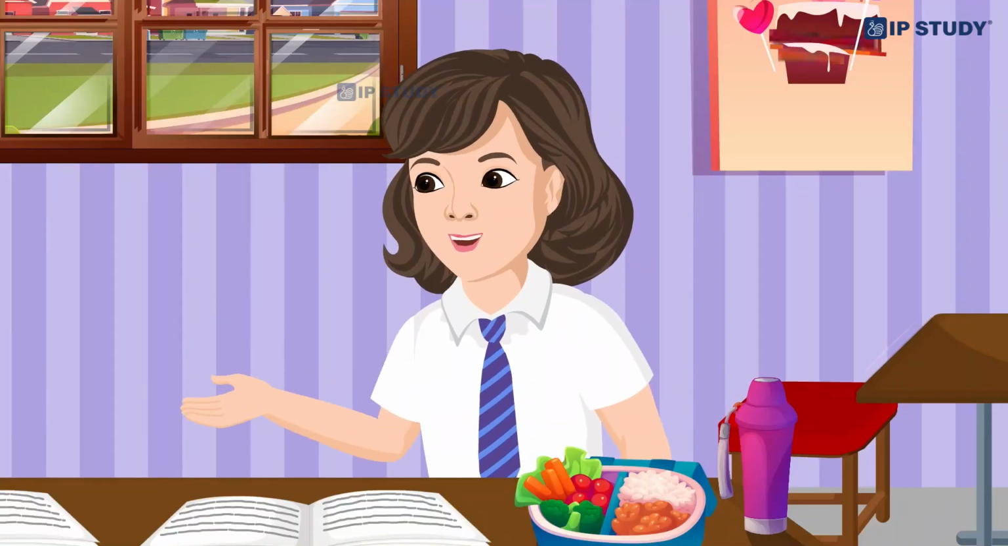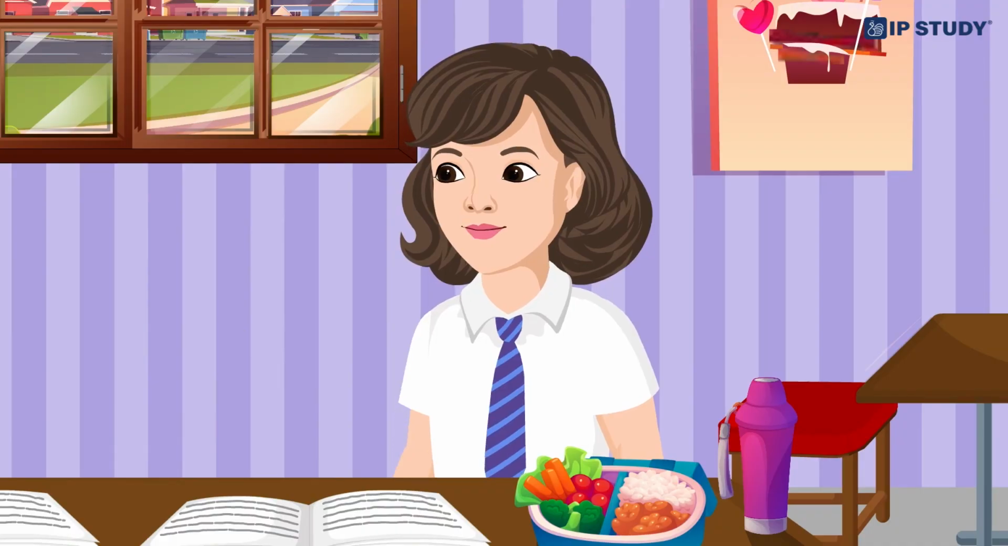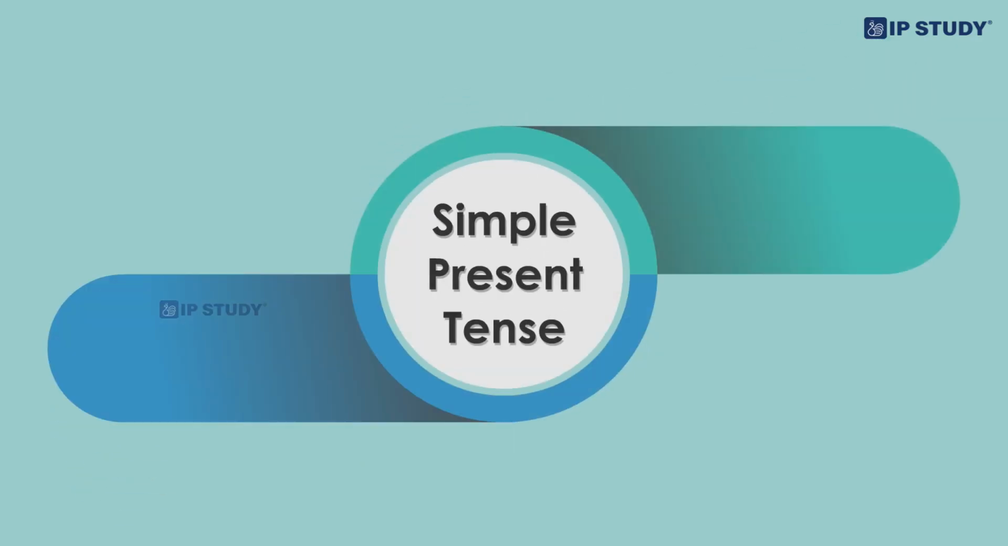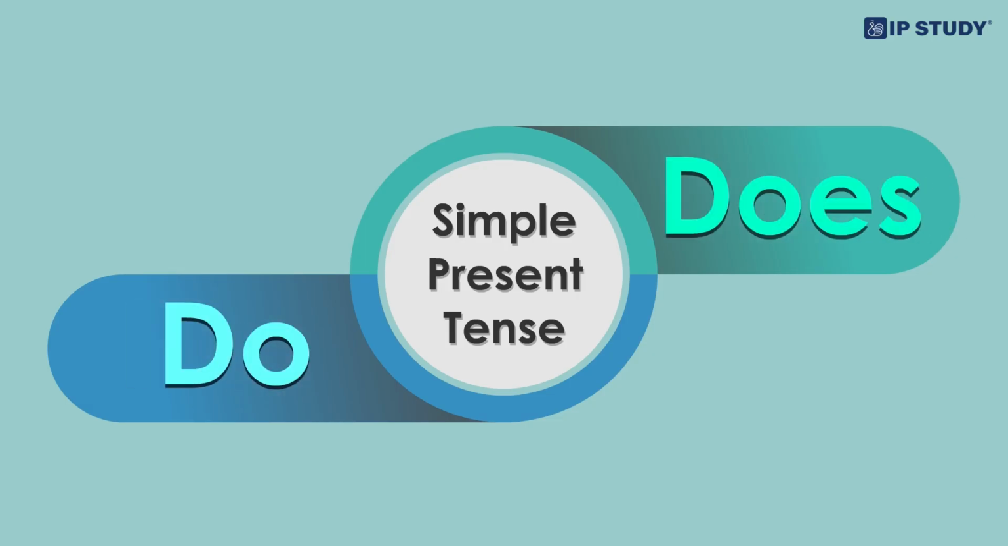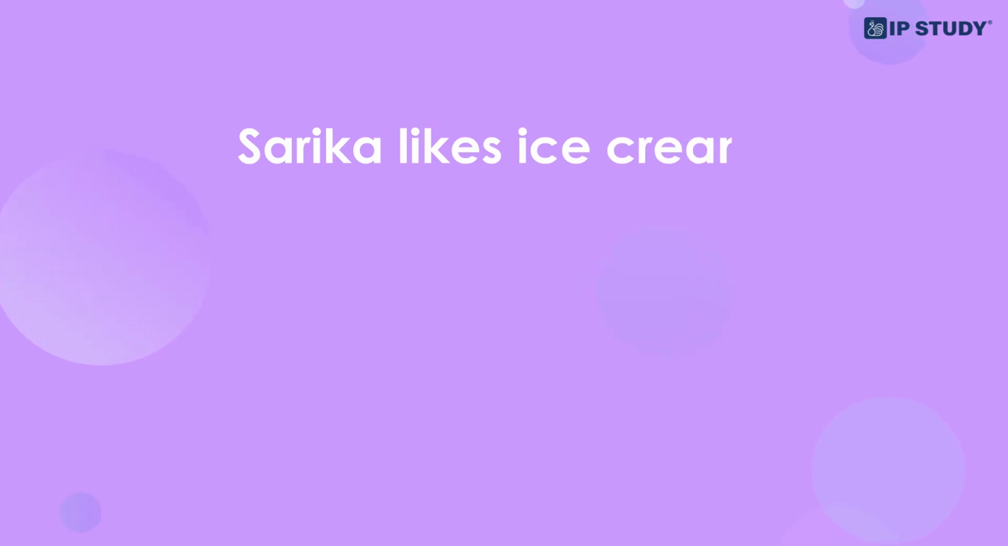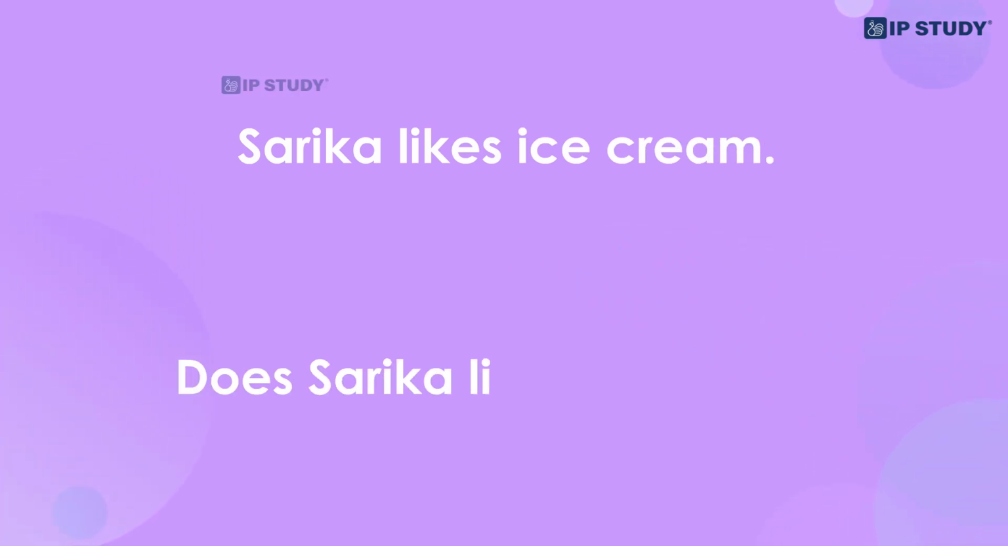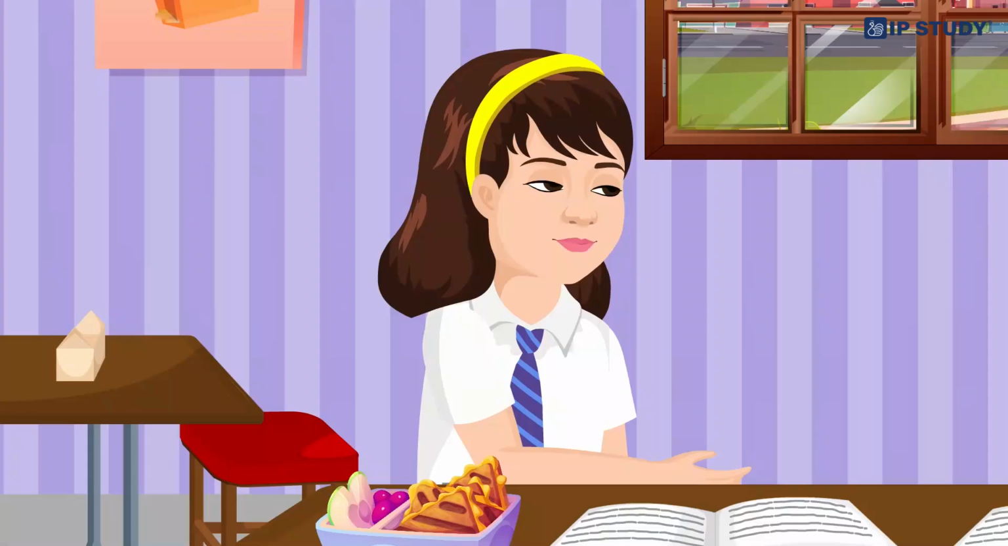Okay, so it's about moving the first verb. What about simple present tense? In the simple present tense, we use do or does before the subject. Like Sarika likes ice cream. This is the statement. Does Sarika like ice cream? Like is a verb in the simple present tense.